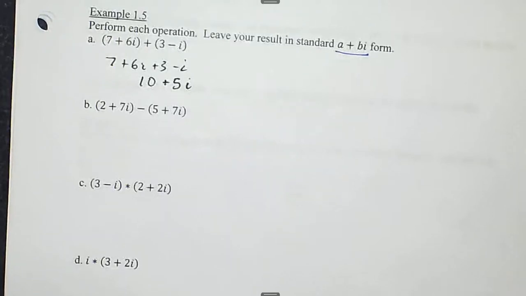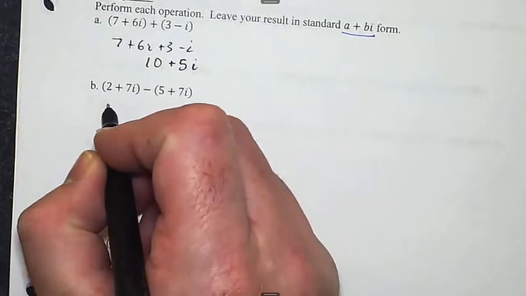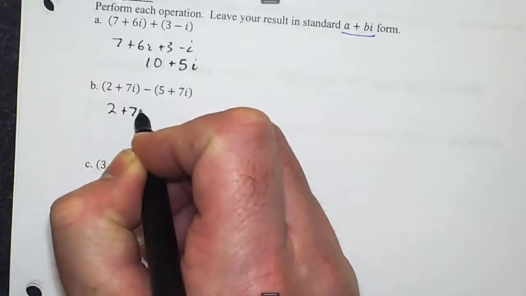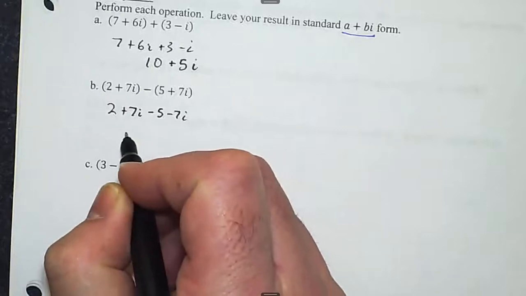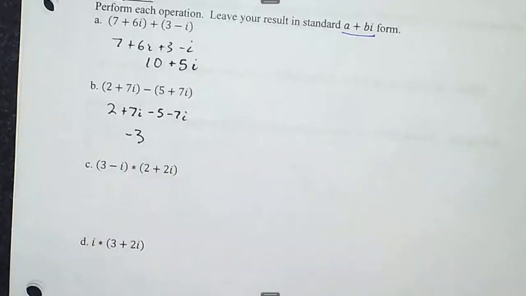Let's try the next one. Here, I'm going to distribute this negative to make it a little bit easier for me, and then I'll combine like terms. This time I just get negative 3.